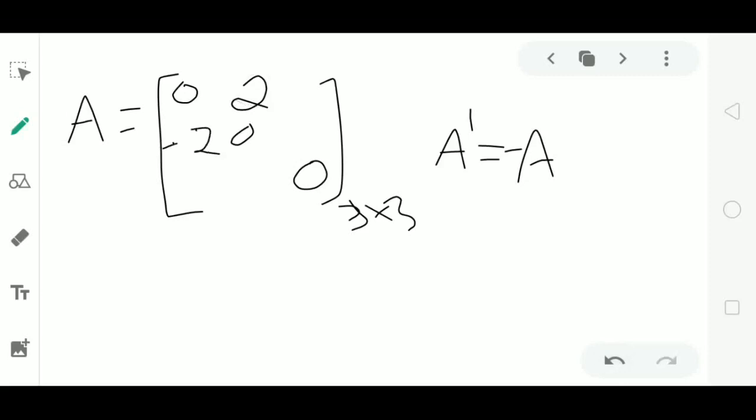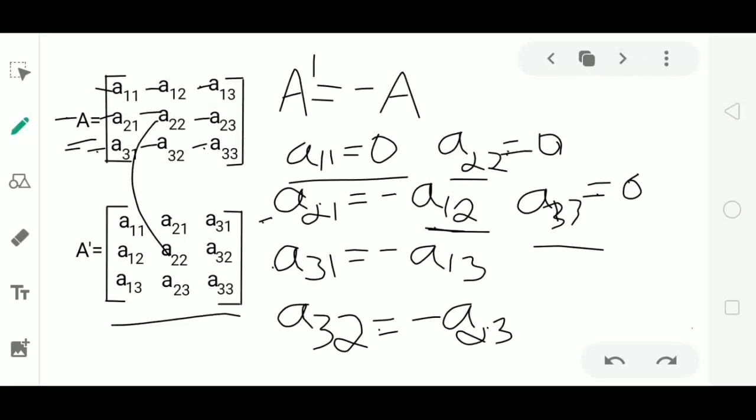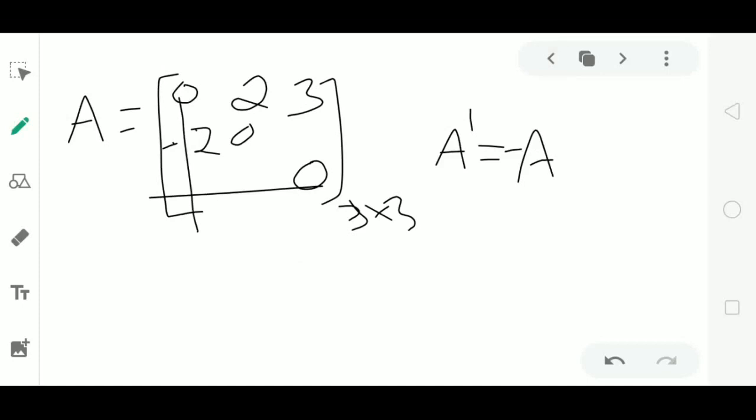I'll consider the third element of the first row of matrix A as 3. This lies in first row third column of A. Check the condition here. First row third column is A13. The negative of A13 is equal to A31. A31 is the element lying in third row first column, which must be the negative of the number 3. Negative of 3 is minus 3, so the element lying in third row first column is minus 3.